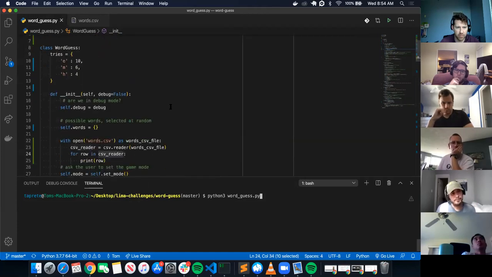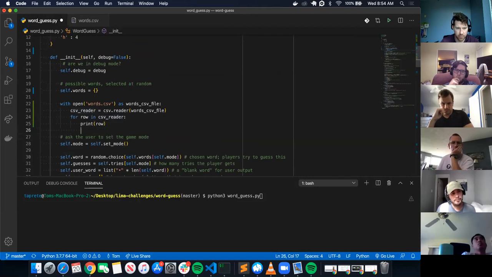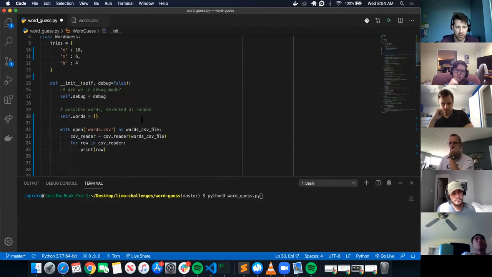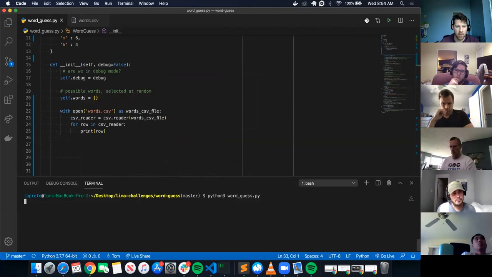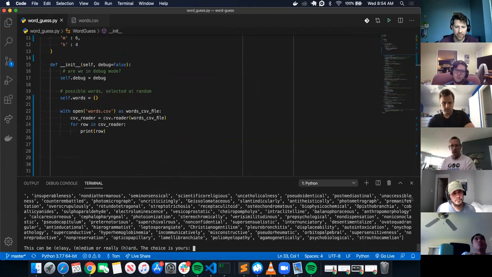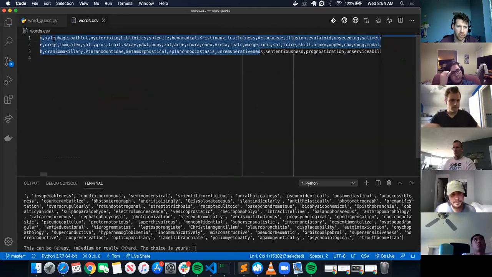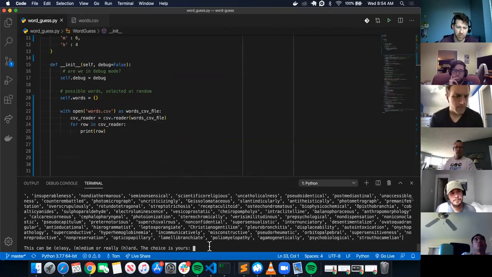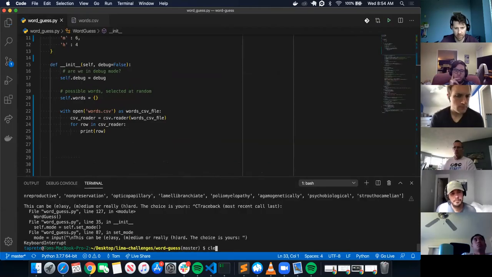It literally prints the 3 rows and then it starts the application. Exit it.